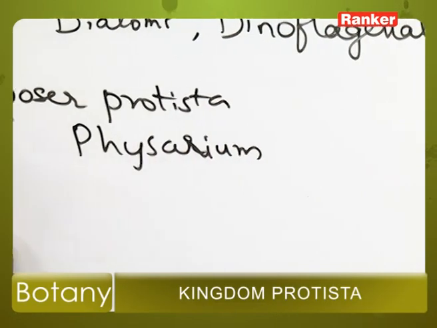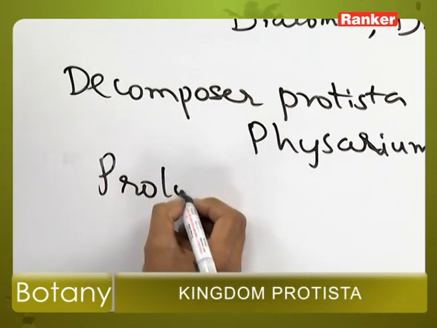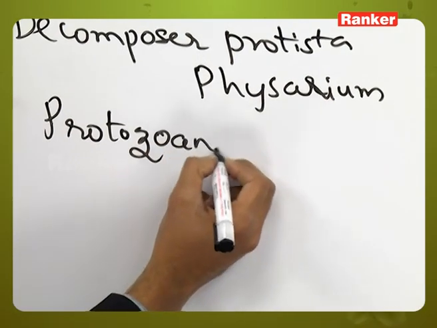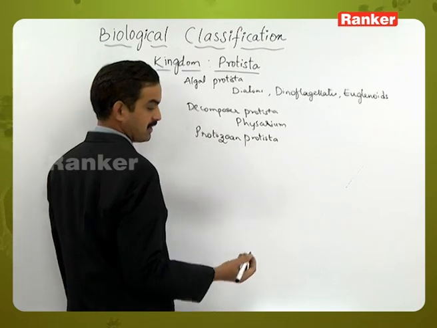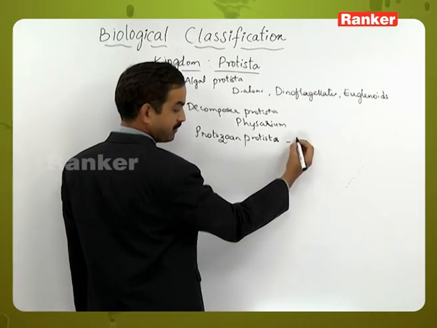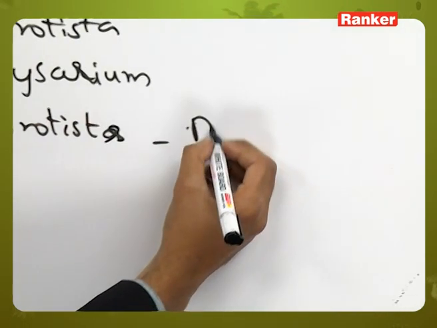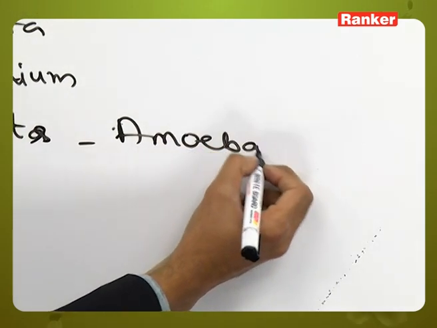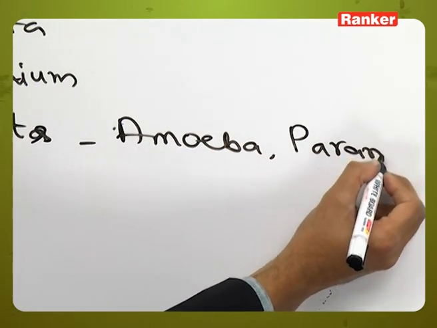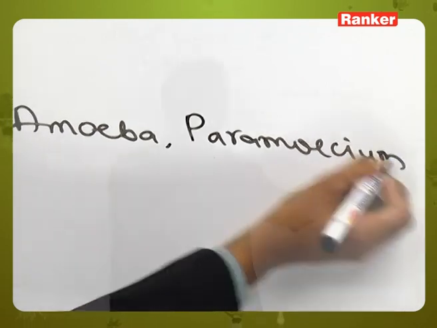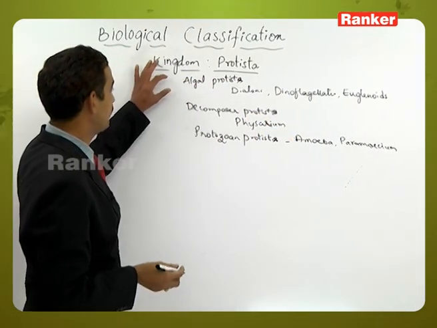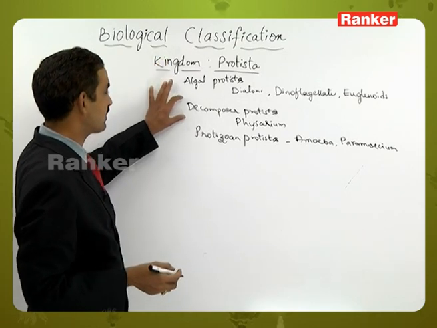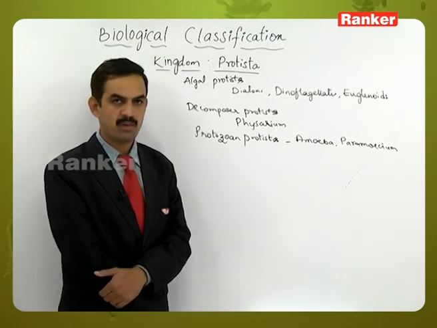And the third one is protozoan protists. So this protozoan protist includes amoeba, paramecium like examples. So likewise the kingdom Protista was divided into algal protists, decomposer protists and protozoan protists.